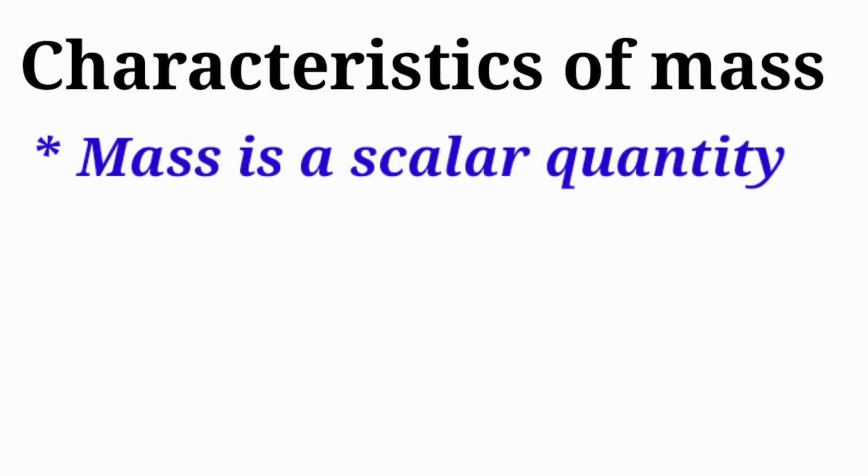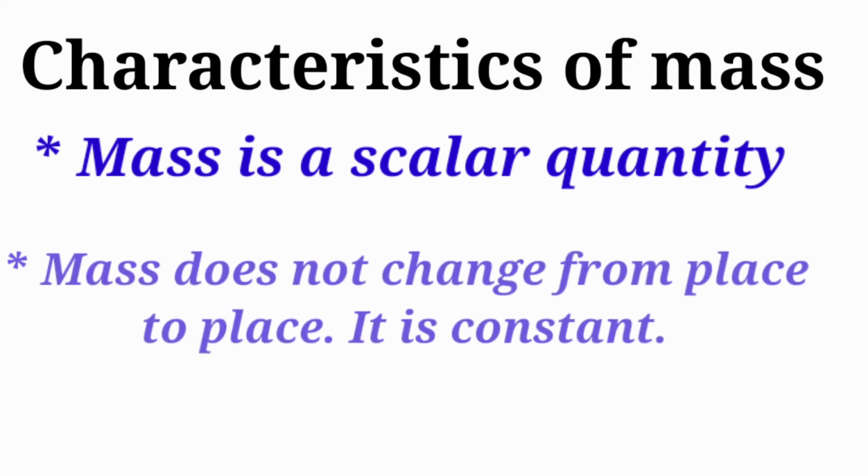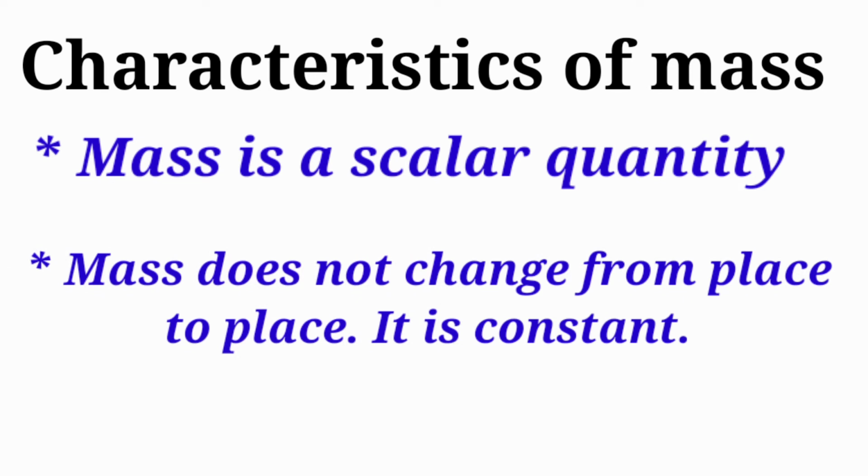Characteristics of mass. Mass is a scalar quantity, meaning only magnitude, no direction. Mass does not change from place to place. It is constant. To understand this, just suppose two situations.